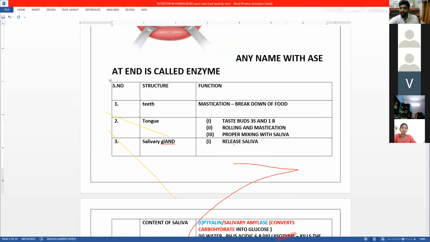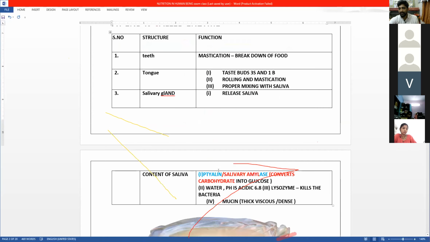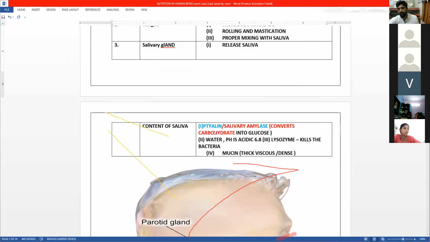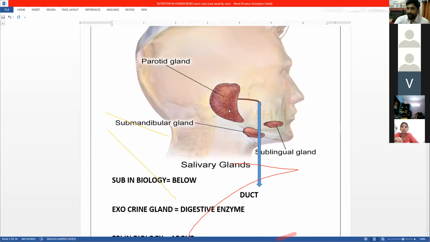Salivary gland releases saliva. What is the content of saliva? It has salivary amylase. ASE means enzyme. Any name which has ASE at the end is called an enzyme. So this enzyme converts carbohydrate into glucose. Water is also a content of saliva. The acidic nature of saliva helps to kill the bacteria, and there is also a content called lysozyme. Then we saw the salivary glands are of three types: parotid, submandibular, sublingual. So this parotid releases its secretion from the duct.